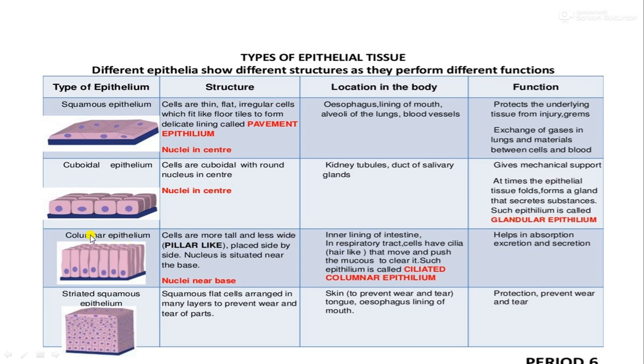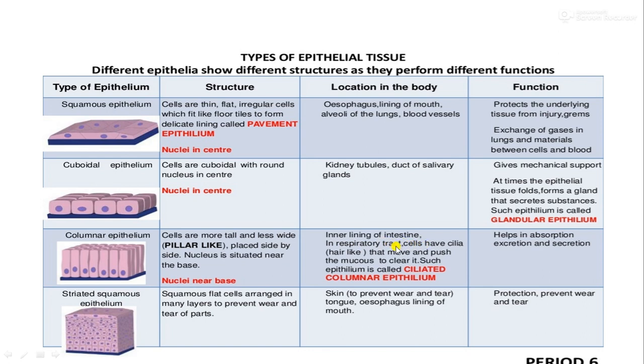Now come to the third type, columnar epithelium, column-like. Here the cells are taller, tall and less wide, with a pillar-like appearance. See, these are pillar-like cells placed side by side, and here the nucleus is situated at the base. See, here it is in the center, here it is in the center, but in columnar epithelium the nucleus is situated at the base. They are present in the inner lining of the intestine, and in the respiratory tract.